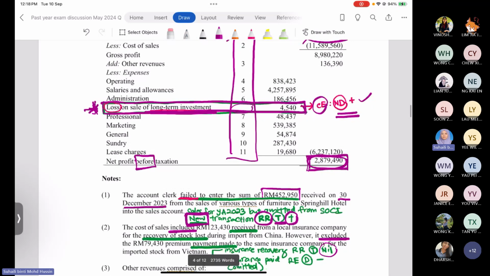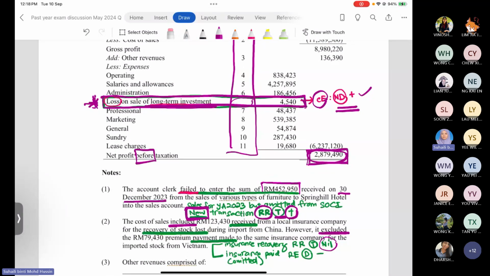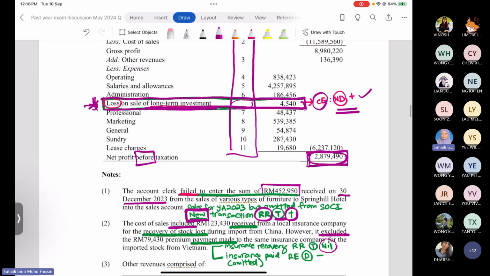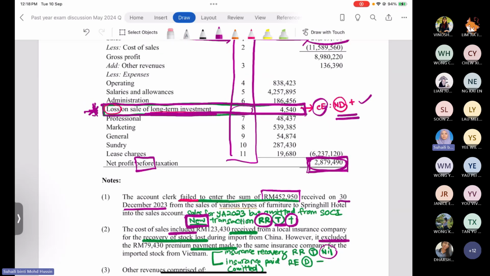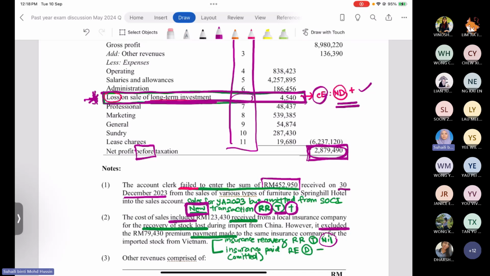They paid the amount of insurance to protect their stock, but they not yet record 79,430 in the total of the cost of sale. So you have to record as a new transaction, because this amount is omitted from the total of the cost of sale.